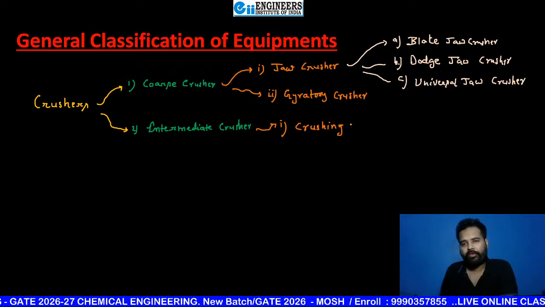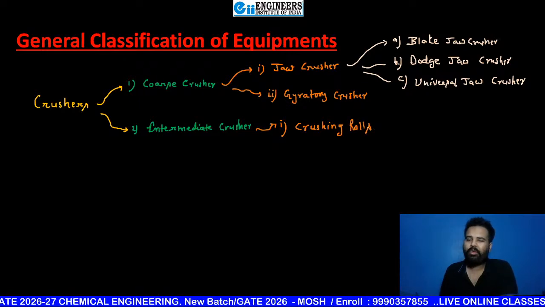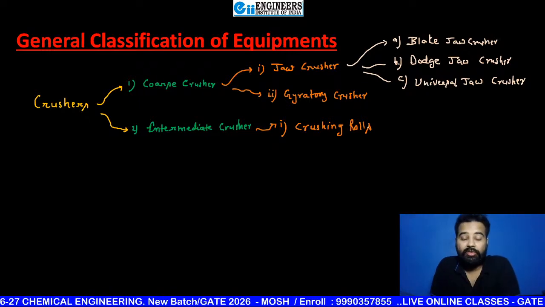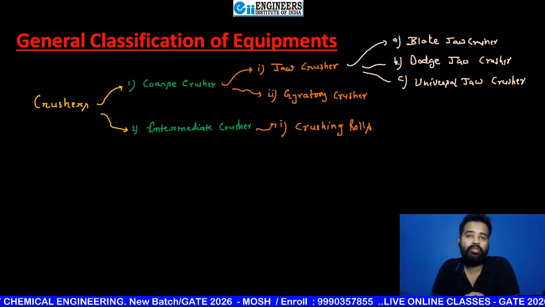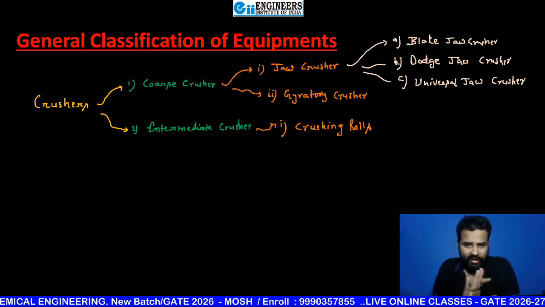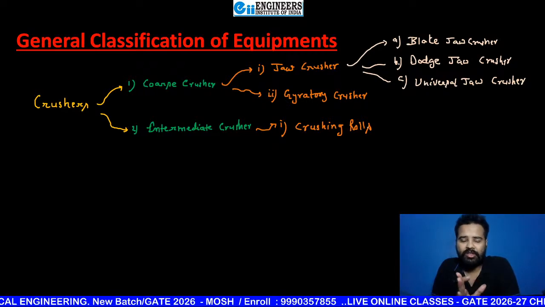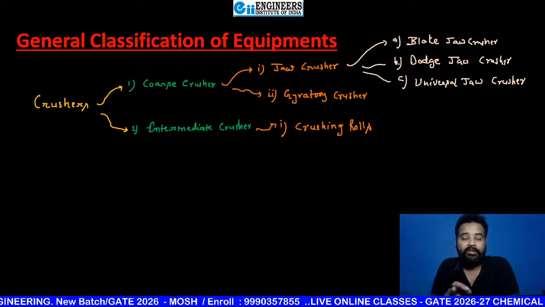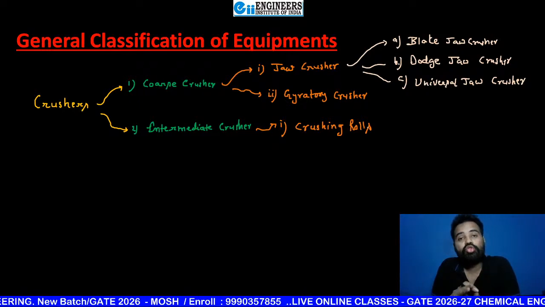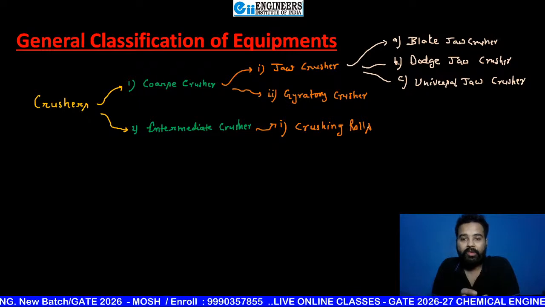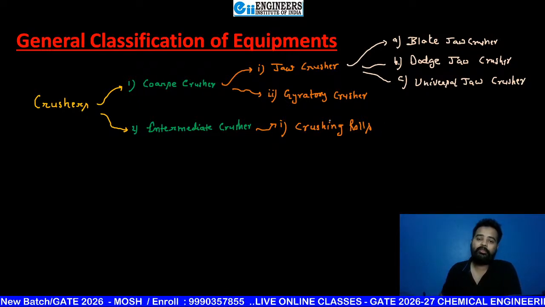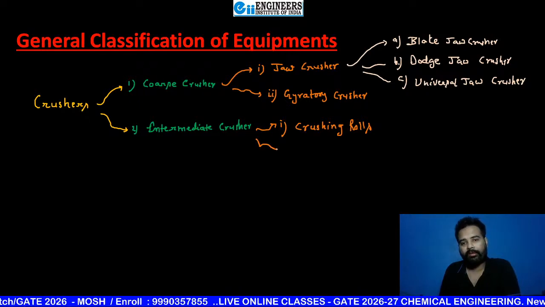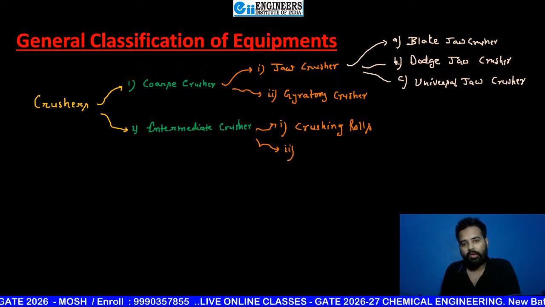Now, lots of types of crushing rolls are there. I'm not going to classify here because the classification for crushing rolls is especially based upon the nature of their surface. If the surface is smooth, then you can term it a smooth roll crusher. If they are beaded, then beaded roll crusher. If toothed like surface, then toothed roll crusher. Soon I will classify them when you will see crushing rolls in a detailed manner along with lots of diagrams.